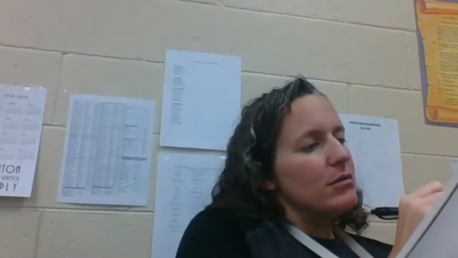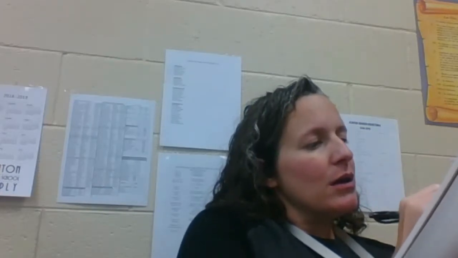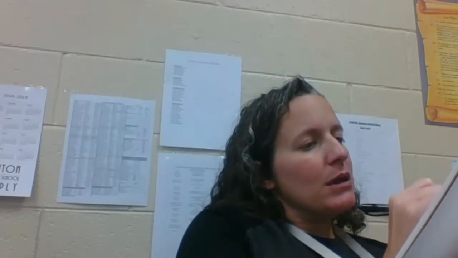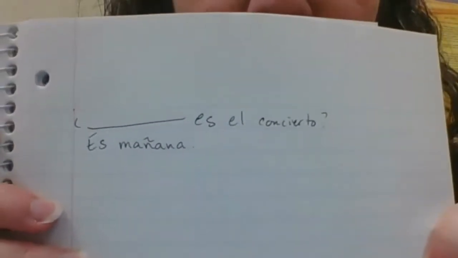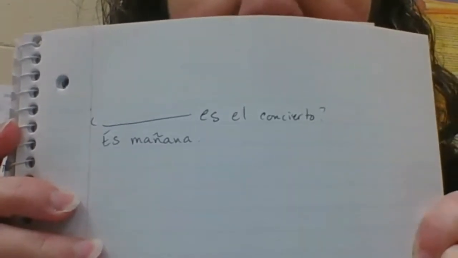It might say something like this: blank es el concierto. If you can figure out what that means, that is: something is the concert.